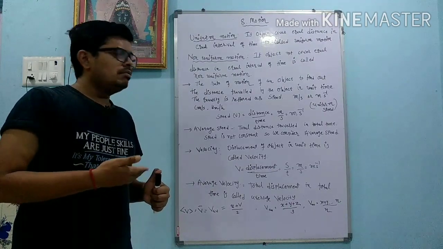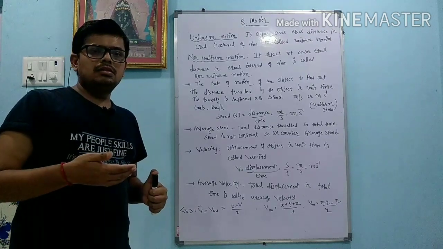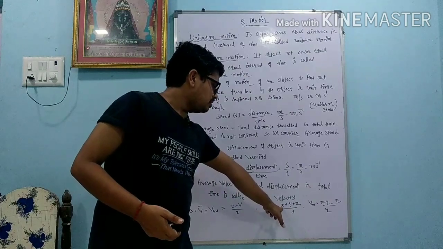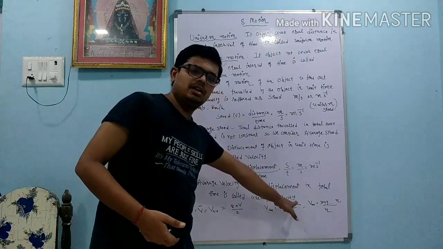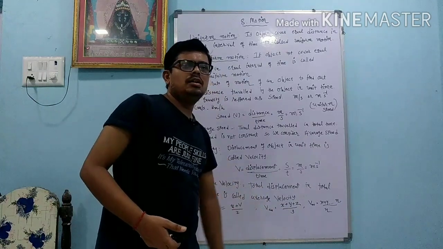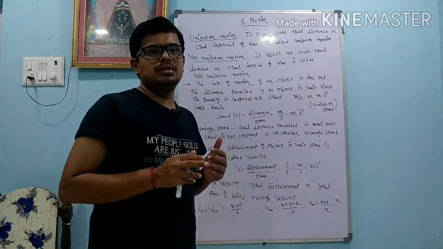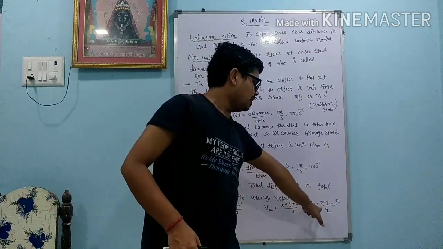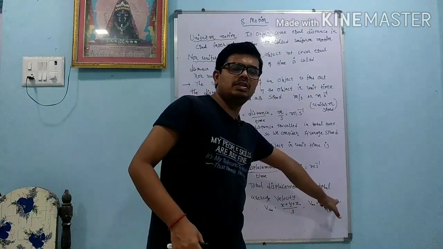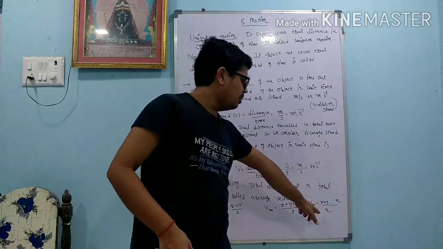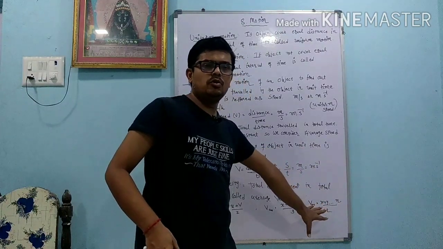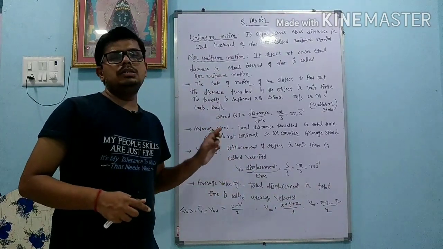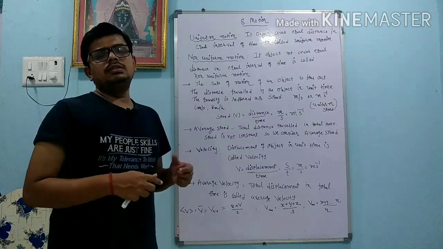And suppose my velocity is increased. Suppose 3 velocities are there, then x plus y plus z, divided by 3. And suppose n number of velocities are there, as I am going to so many places. So V average equals x plus y dot dot dot up to n observations, divided by n. Understand? I hope you understand. Again, I remind you, dear student, that u is the initial velocity and v is the final velocity.